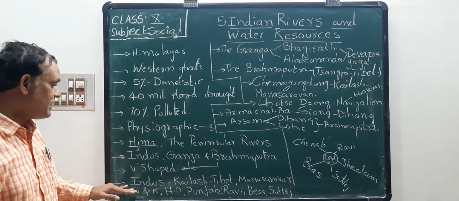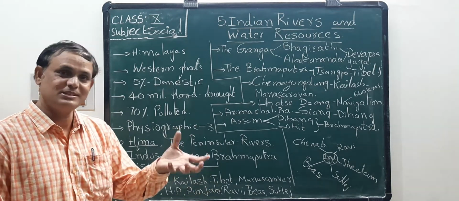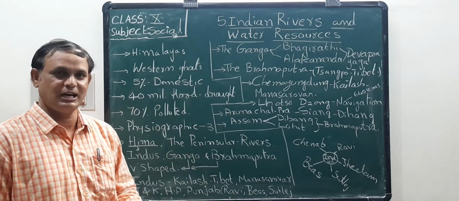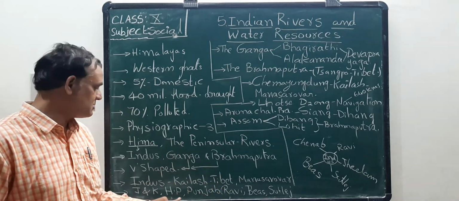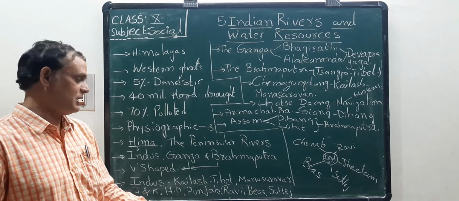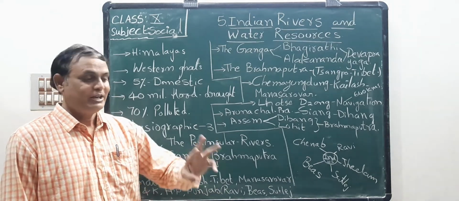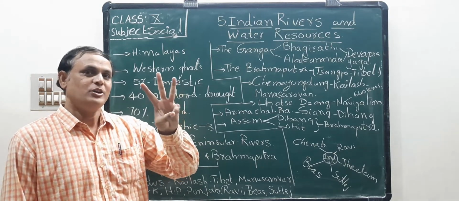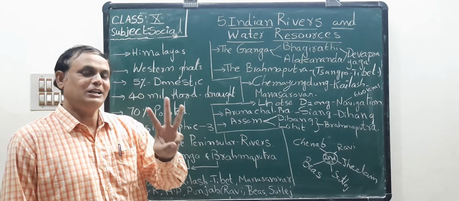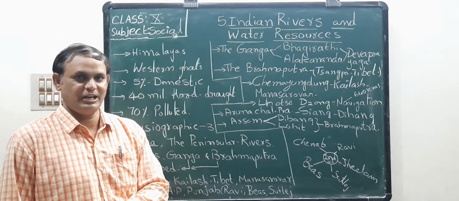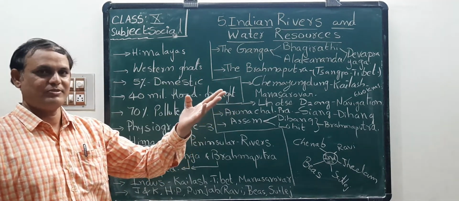Next one, it enters into Jammu and Kashmir, one of the states of North India. Next one, it flows through Himachal Pradesh. Next it goes through Punjab. So three states are using this water, Indus River water, in our country. Afterwards it enters into Pakistan.